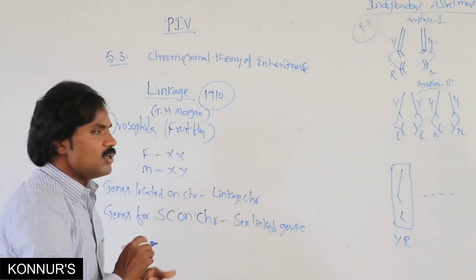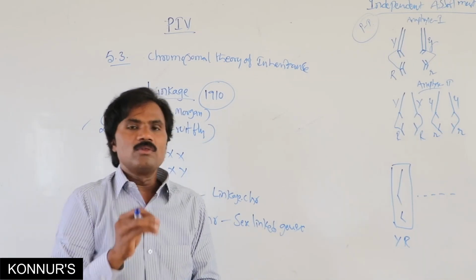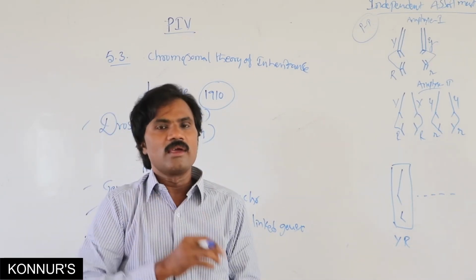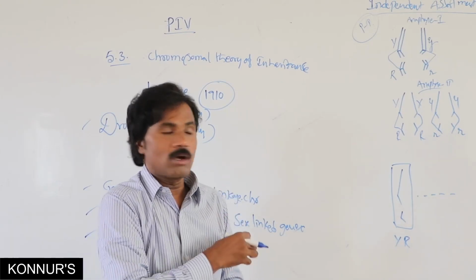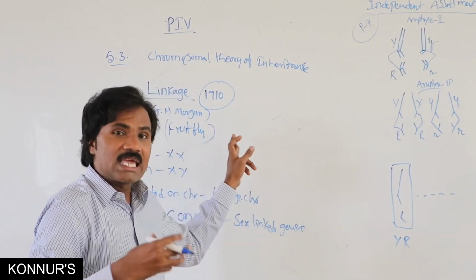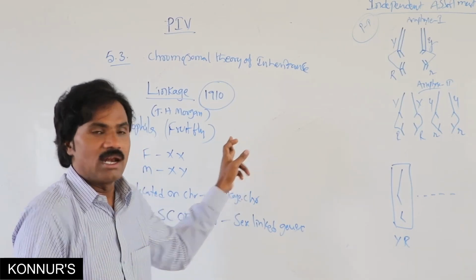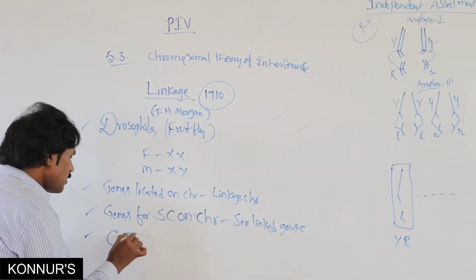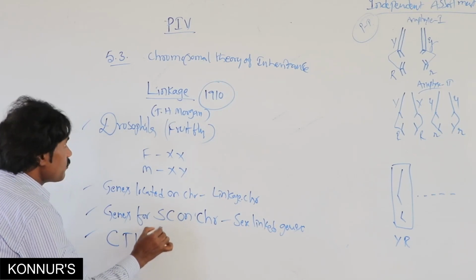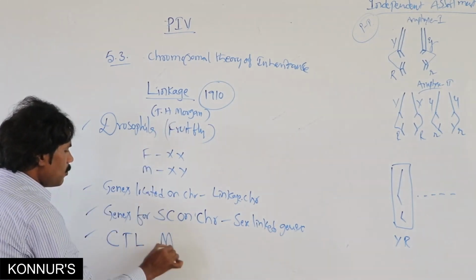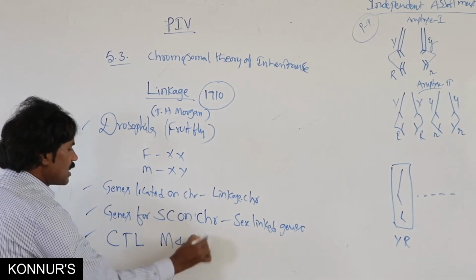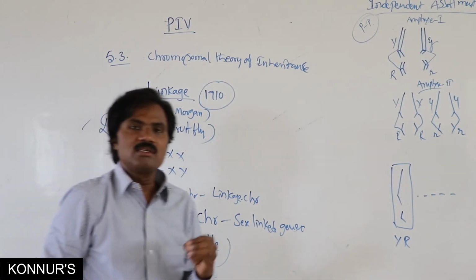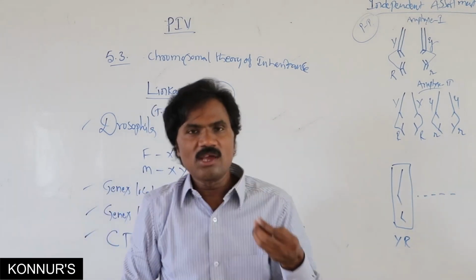Then who is the scientist who proposed the chromosomal theory of linkage along with Morgan? That is Castle, in 1911: Morgan and Castle. Then who are the scientists who explained the percentage of recombination?